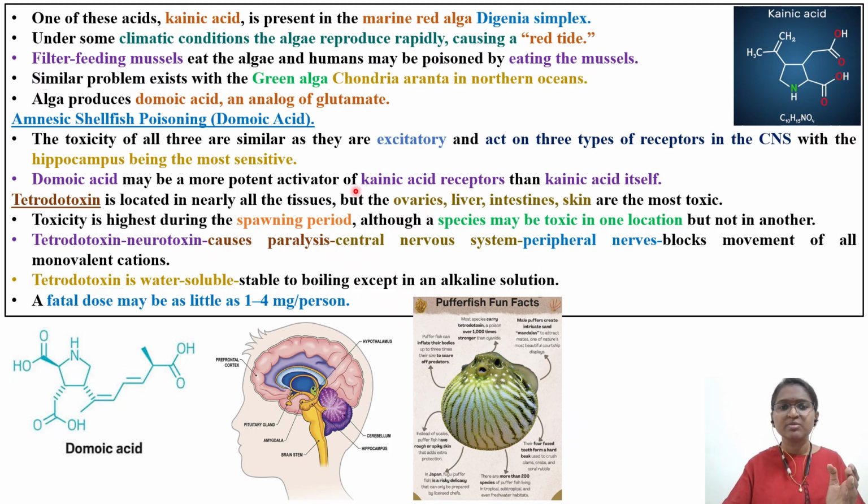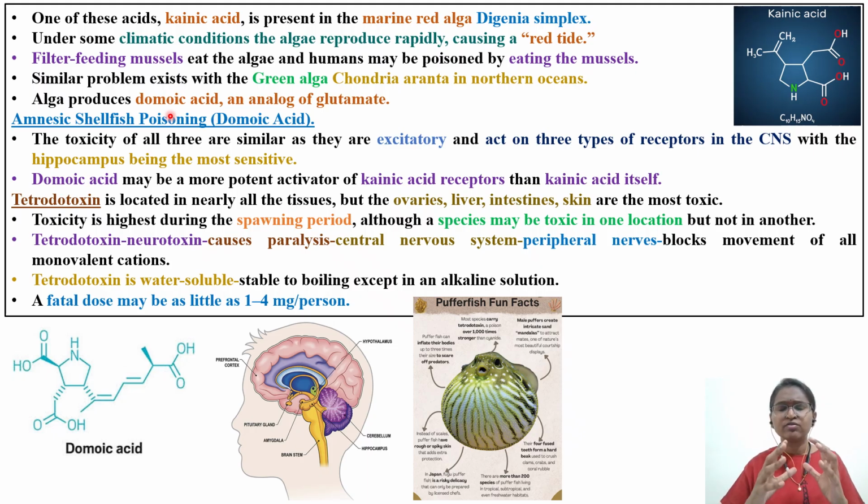Similarly, in addition to red tide, there is another type, green algae, coming from Chondria armata in northern oceans. You will come across it mostly there, and this algae produces domoic acid. So our option was option 4, domoic acid, which is also an analog of glutamate. Whenever you are reading about excitatory and inhibitory neurotransmitters, you have to see GABA and glutamate, compare and read. Here we are discussing domoic acid, which is a similar analog of glutamate.